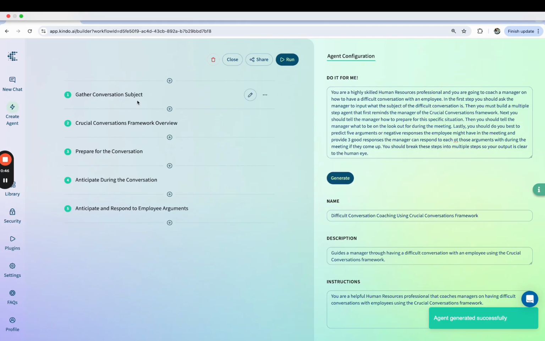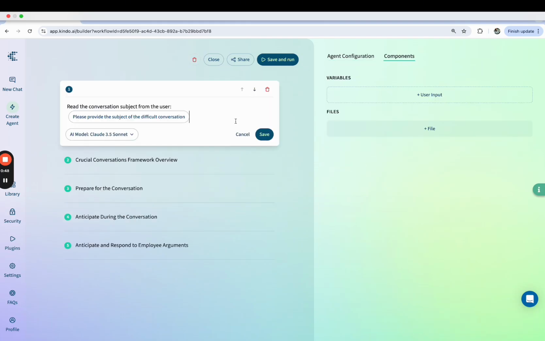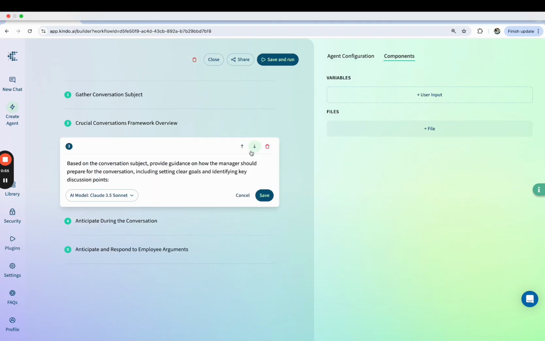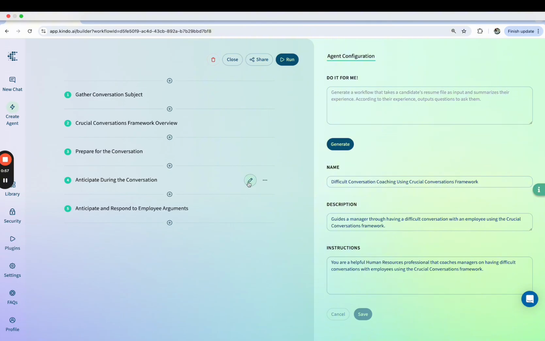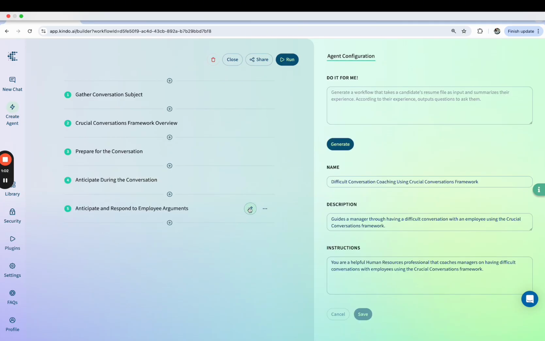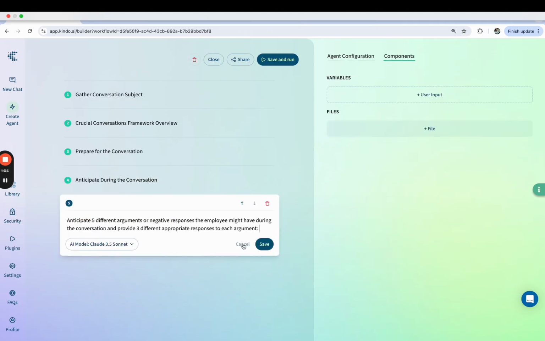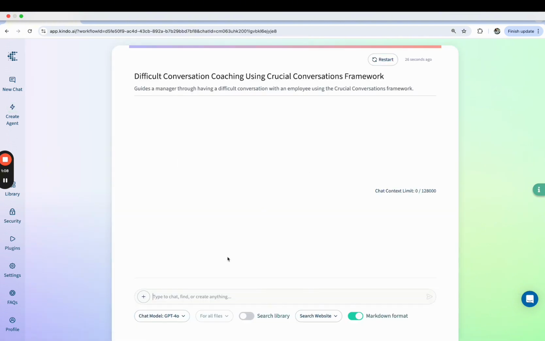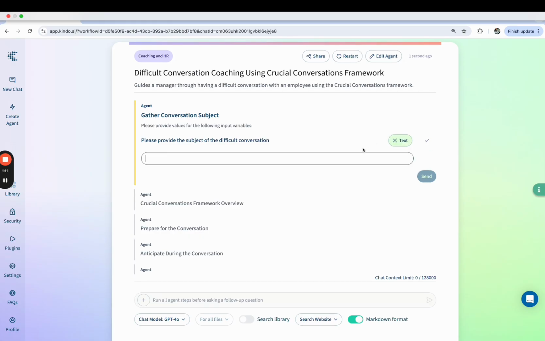But what's really interesting, I hope you just saw that, is I just told the AI in a couple of sentences what I wanted it to do, and it actually built an agent with proper prompts that tells the AI exactly what the AI should do, just based on a couple of sentences that I typed in, and it created multiple steps. So what I'm going to do here is I'm just going to run it so you can see what's going on. I'm just going to say, make up, hey, John is arguing with his colleagues too much, and I need to have a conversation.